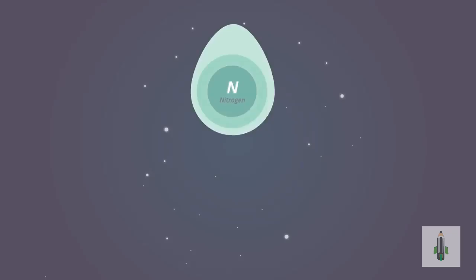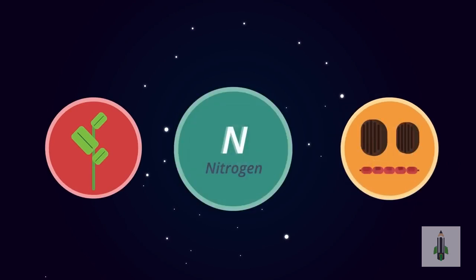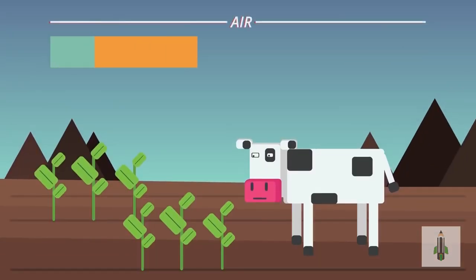Nitrogen is essential to life. Plants and animals need nitrogen to make proteins, and proteins are the building blocks of cells and therefore life. Nitrogen makes up 78% of the air.